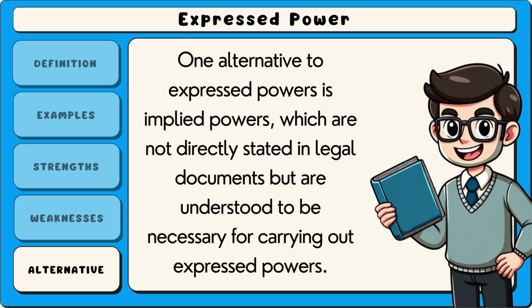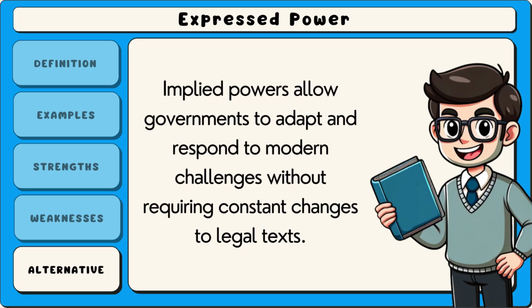One alternative to expressed powers is implied powers, which are not directly stated in legal documents but are understood to be necessary for carrying out expressed powers. Implied powers allow governments to adapt and respond to modern challenges without requiring constant changes to legal texts.